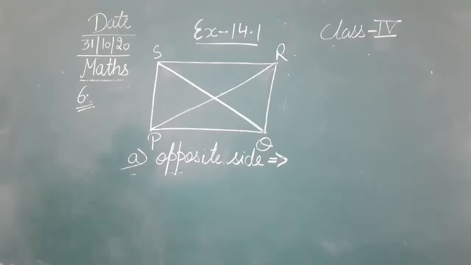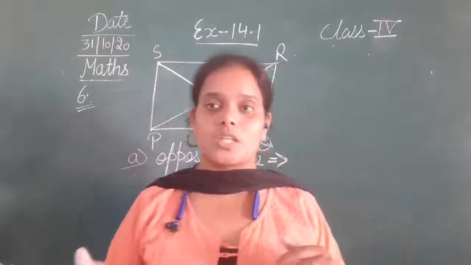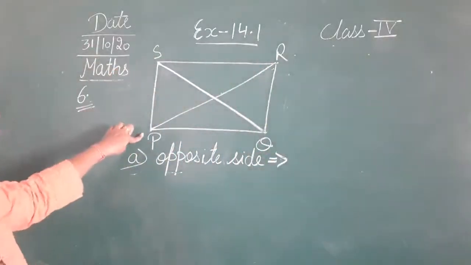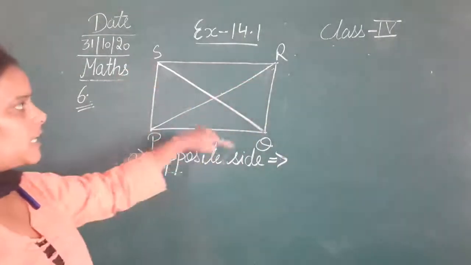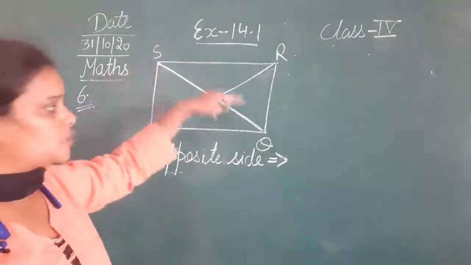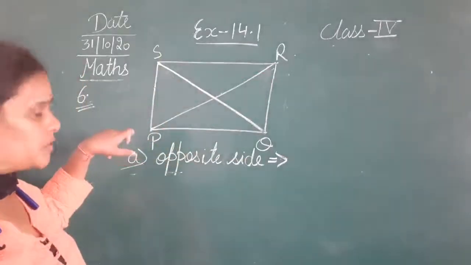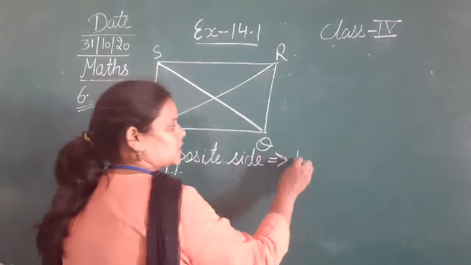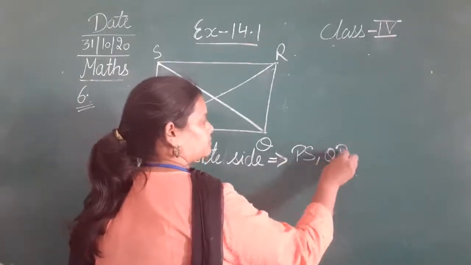Okay, जैसे कि हमने last question number 5 में क्या था? Opposite sides means the two sides that are opposite to each other. Okay, just like PS and QR. PS is opposite to QR. ये opposite sides हैं, ये दो opposite sides हैं. So that means PS and QR. एक तो ये है और दूसरे के opposite that is PS and QR.